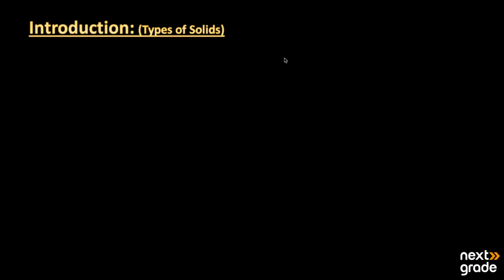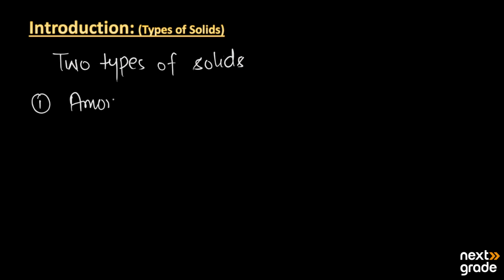So today we are going to discuss the types of solids. Basically, there are mainly two types of solids. Number one, we have amorphous solids, and the second type of solids is the crystalline solids.